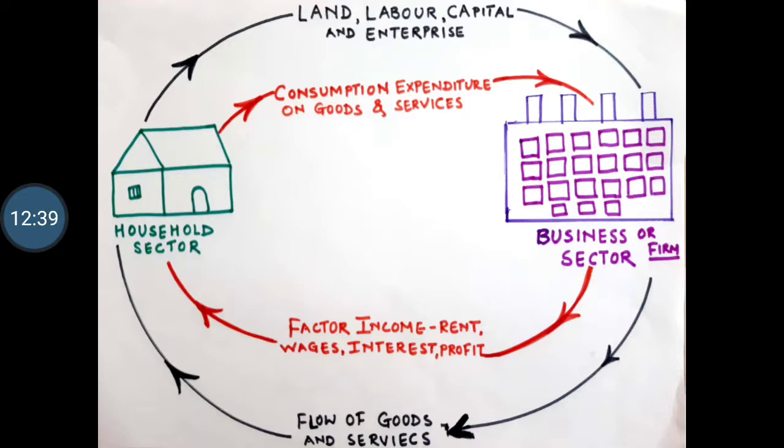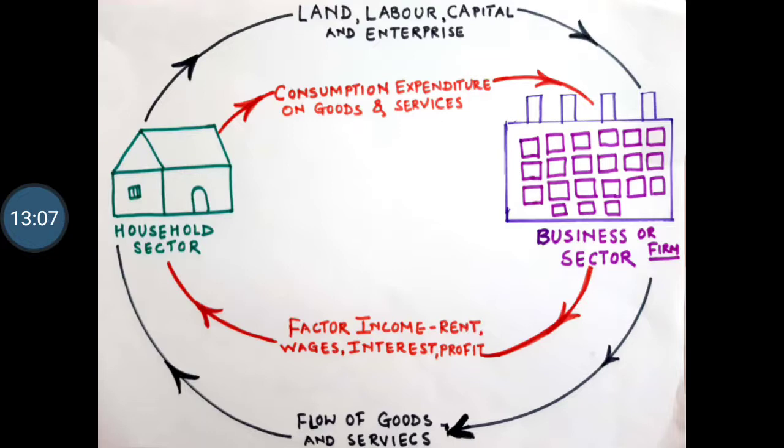Whatever they are working, in return they get rent, wages, interest and profit. Now you start with the business sector, the arrow going downwards where it is written factor income, that is rent, wages, interest and profit.